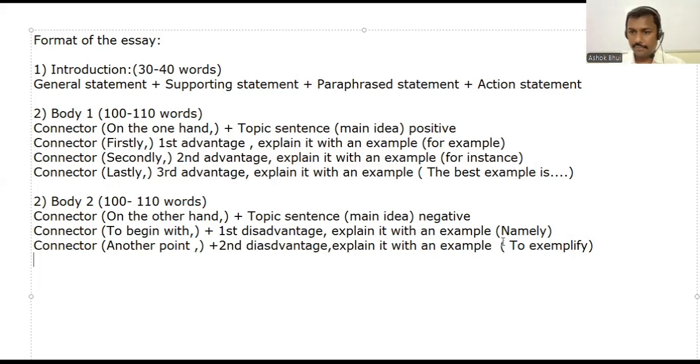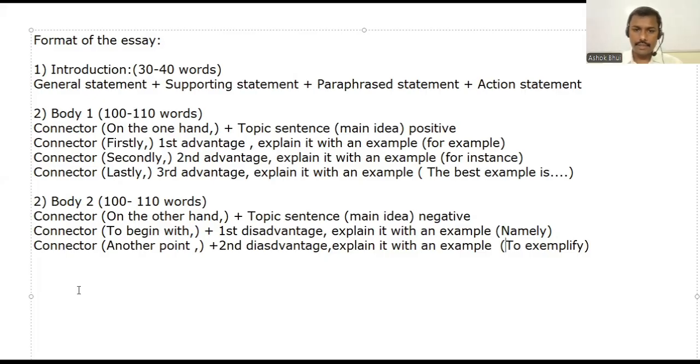Yes, to exemplify. Not exactly, but for this one, example, for example. So this is a kind of connector itself, but yes, for example only. To exemplify, E-X-E-M-P-L-I-F-Y, exemplify. It is almost similar to for example. Okay, exemplify.